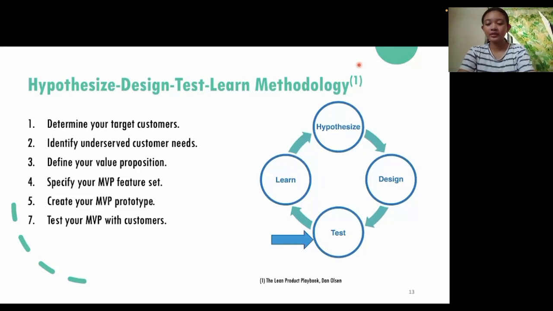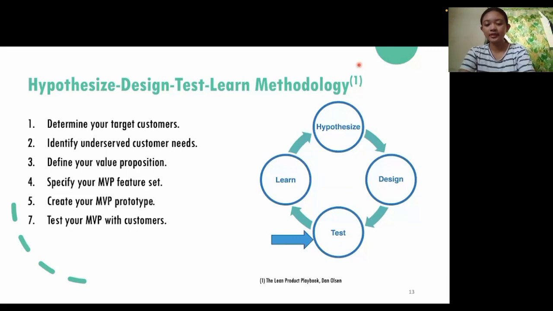In hypothesize, dapat alam natin kung sino ba yung target customer natin, and dapat ma-identify natin kung ano ba yung needs ng mga target customer natin. For example, your target customer is teenagers. Ano ba yung mga needs ng mga teenagers?